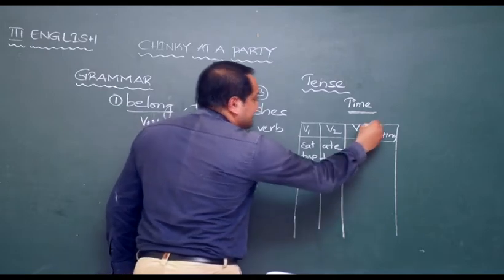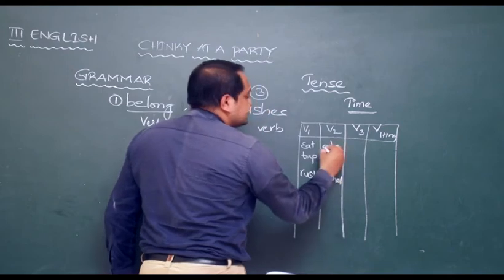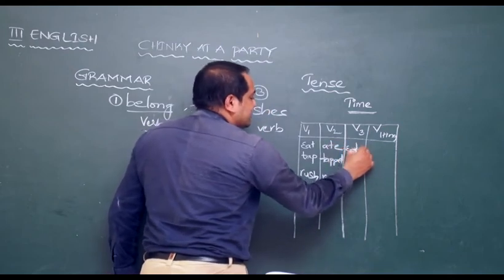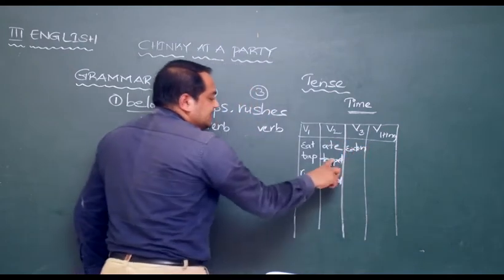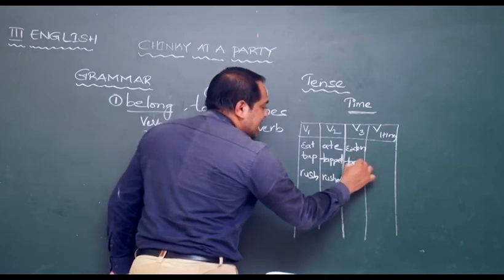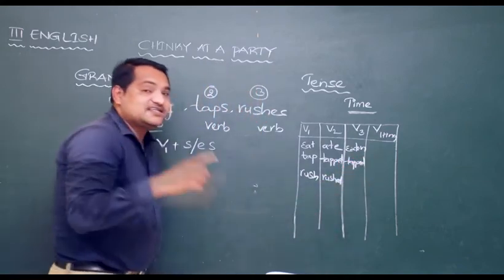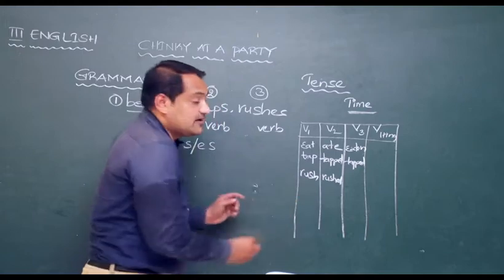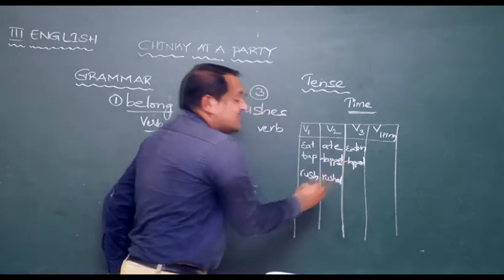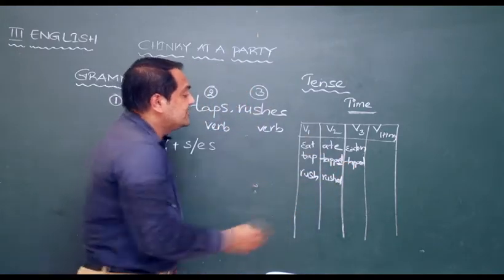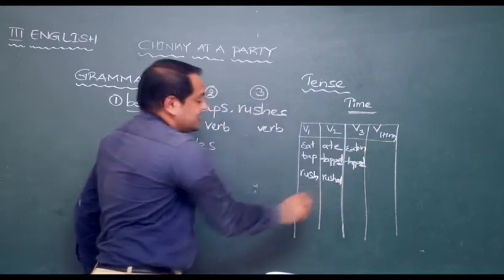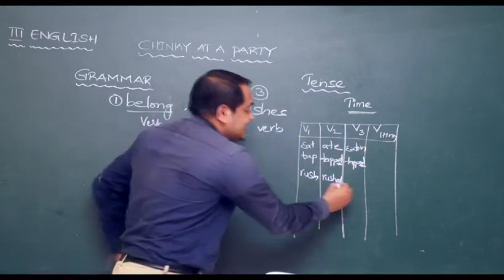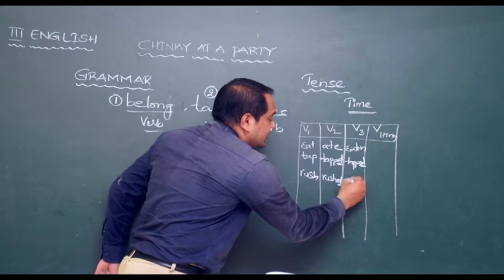Okay, then V3: eat becomes eaten, tapped. Here also it will be tapped only. Why? Sir, simple. When a verb gets ed at the end in V2, it remains the same in V3. Here also rushed, then here also rushed.